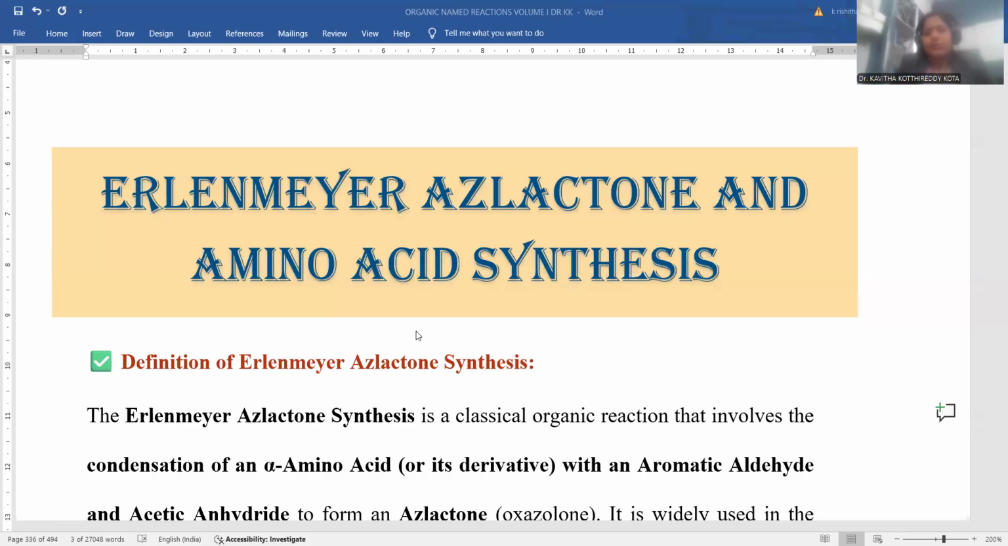So here the session is going to deal with Erlenmeyer azlactone and amino acid synthesis. Erlenmeyer azlactone amino acid synthesis is part of organic named reactions. We already conducted a series of sessions based on organic named reactions earlier,